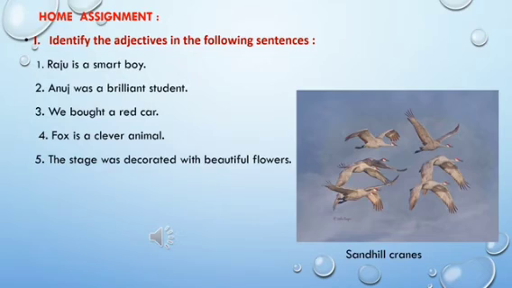Fourth one, fox is a clever animal. Fifth one, the stage was decorated with beautiful flowers. Children, you are going to identify the adjectives in the given sentences and write them in your notebooks.